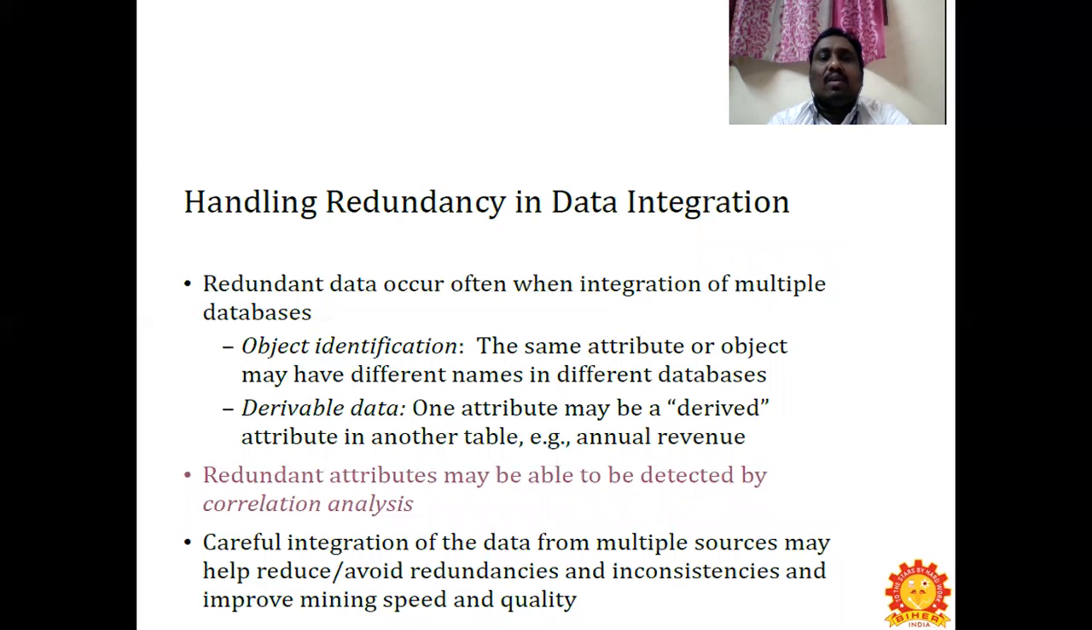Now, how are we going to handle redundancy in data integration? Redundant data occur often when integrating multiple databases. The first one is object identification: the same attribute or object may have different names in different databases. The derivable data: one attribute may be a derived attribute in another table, for example annual revenue. Redundant attributes may be detected by correlation analysis. Careful integration of the data from multiple sources may help reduce and avoid redundancies and inconsistencies, and improve mining speed and quality.